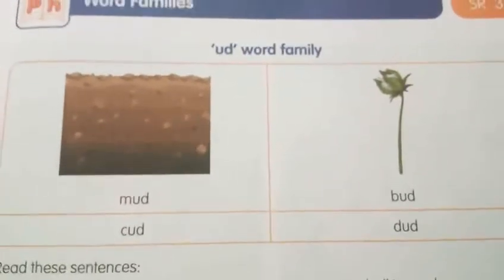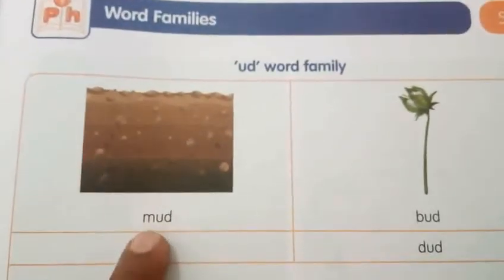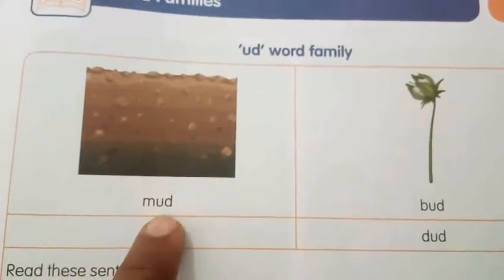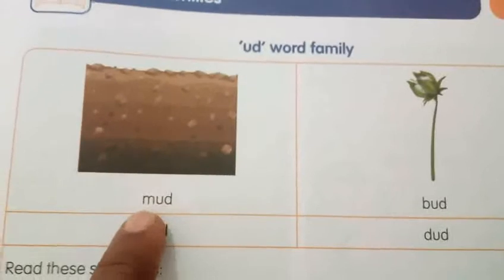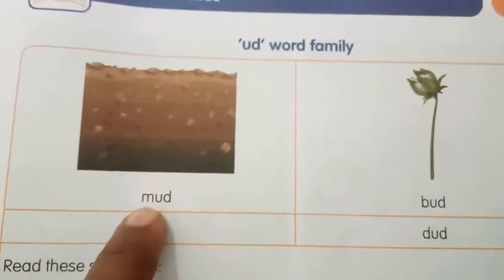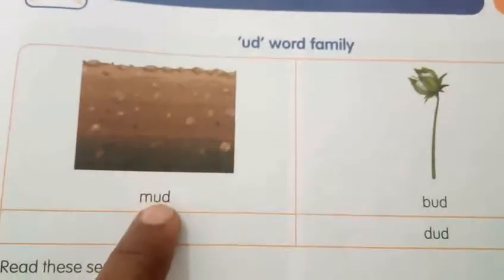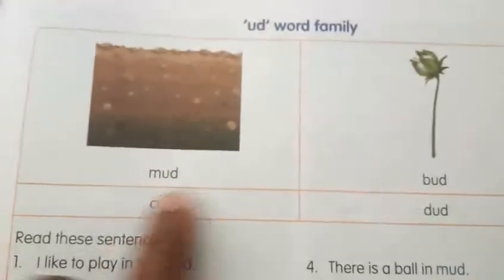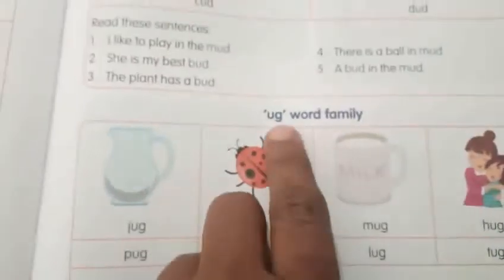So my dear children, from this you have to use your phonic sounds to read these words, okay? And also use the left hand. What is the beginning sound? Use shoulder, forearm and hand to read these words, okay? Mud, bud, cud, dud. One more, the next one. Ug word family. Keep your finger or pencil like this, my dear children.